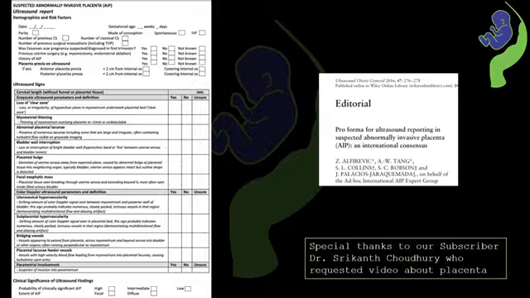This is a freely available article, and I would strongly encourage all of you to download it and keep it handy. It really helps in making our reporting consistent, comparable, and much more objective, and it also greatly improves our communication with the obstetric and surgical teams. So this checklist ensures that no important Accreta sign is missed during our systematic evaluation.